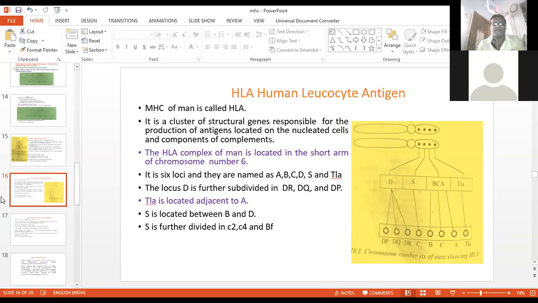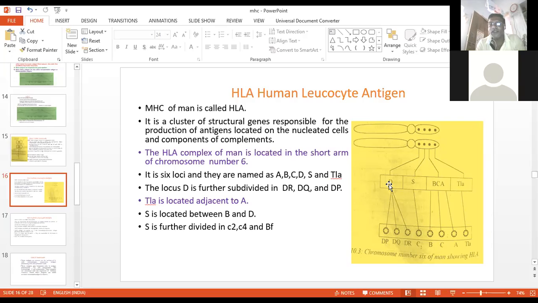Now the HLA complex of human is located in the short arm of chromosome number 6. It has 6 loci and they are named as A, B, C, D, S, and TLA. We'll see later on the meaning of each. Now the locus D is further subdivided.